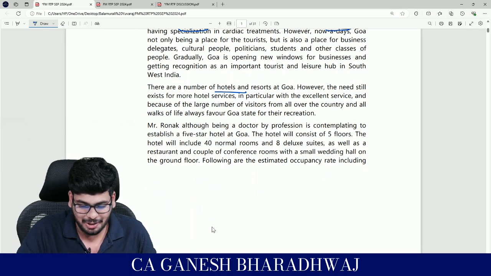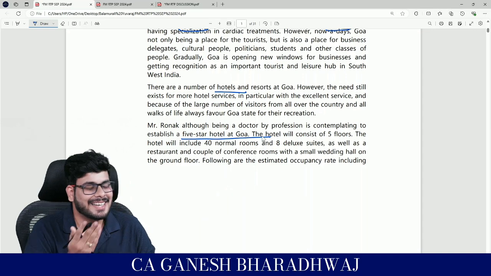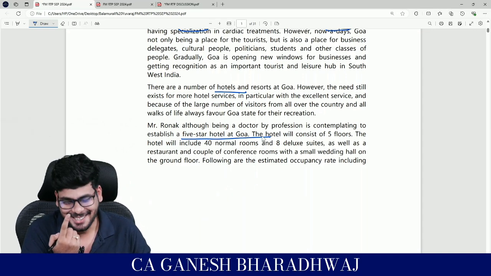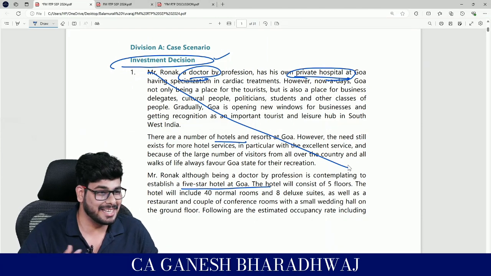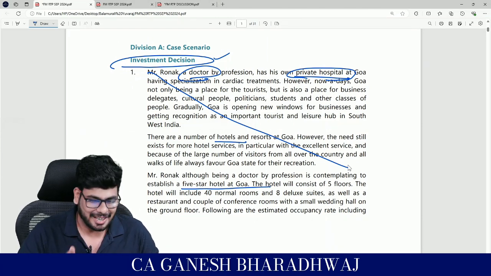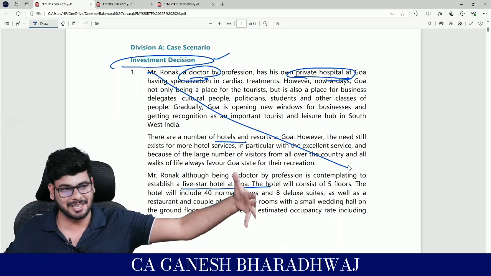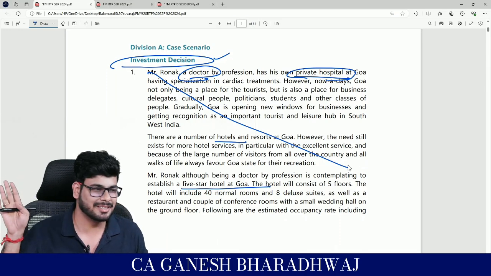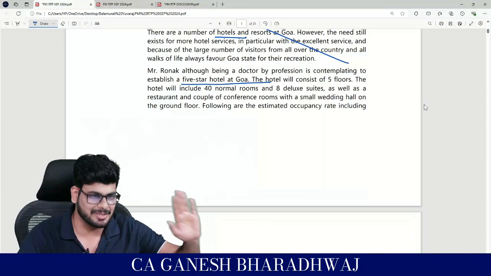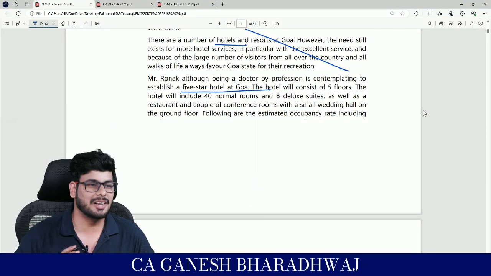Mr. Ronak, although being a doctor by profession, is contemplating to establish a 5-star hotel. This is the first line. So basically, the first 2 paragraphs are not at all required. Anyways, it is time consuming. Now, can you understand? This is just done to break your confidence so that it becomes lengthy. Guys, this is not even required. Who is bothered about what this guy is doing? Right? So he wants to start a 5-star hotel. So this sum is not hospital related. This is hotel related. Clear with this?